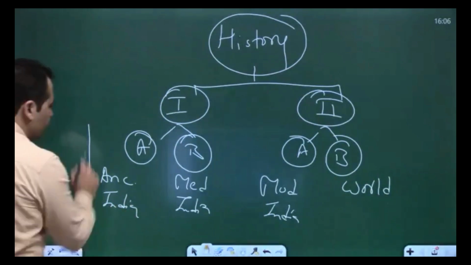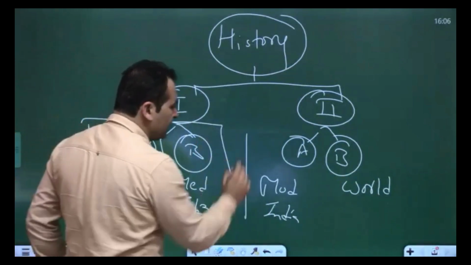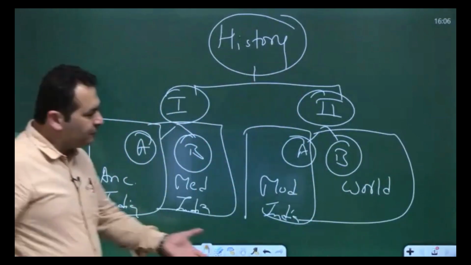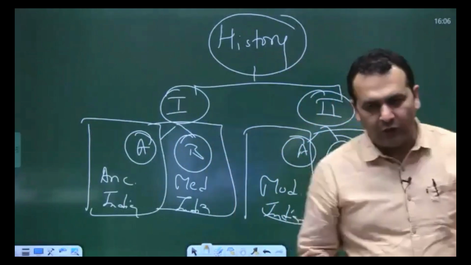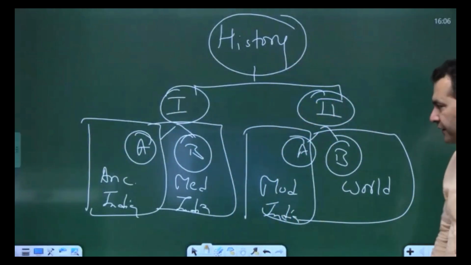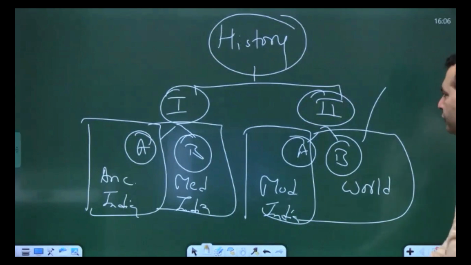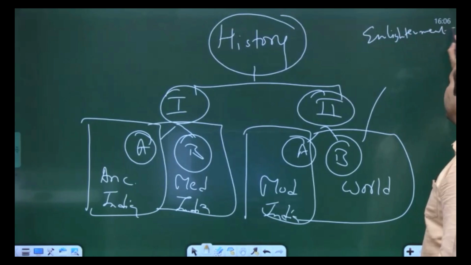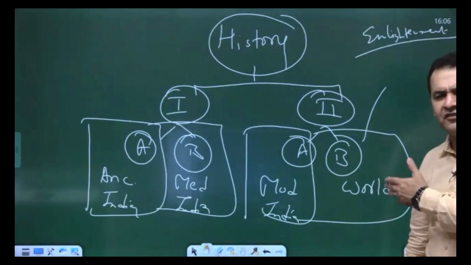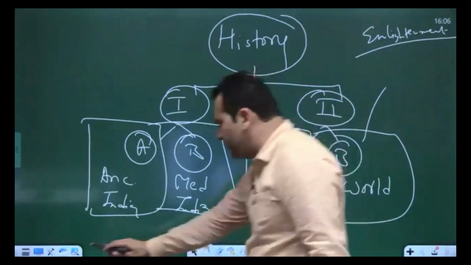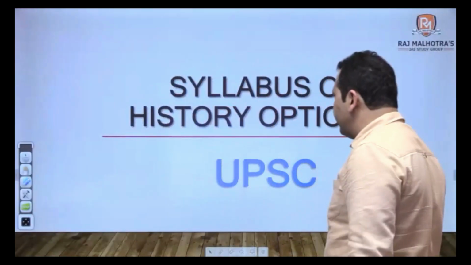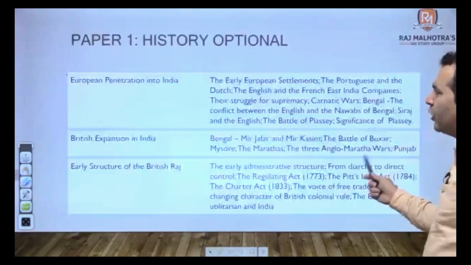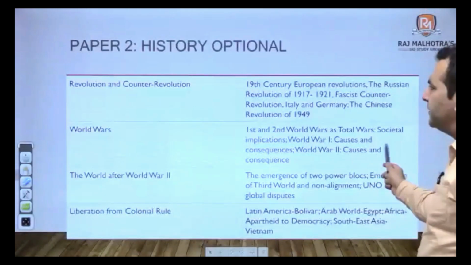Now when I talk about these four components, let me ask you a very simple thing. Let's start with world history. What are the major components of world history? We have enlightenment, that is one topic. If you see your syllabus, it starts with enlightenment. Let's have a look at the syllabus first, and that will give us a better understanding of the exam. Let's quickly move on to paper 2 section B.